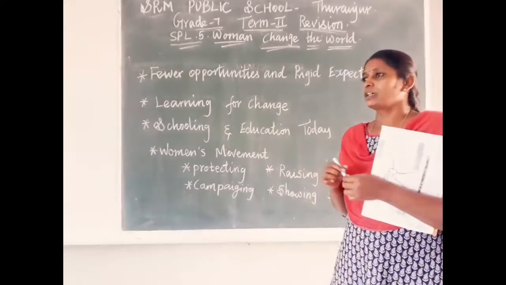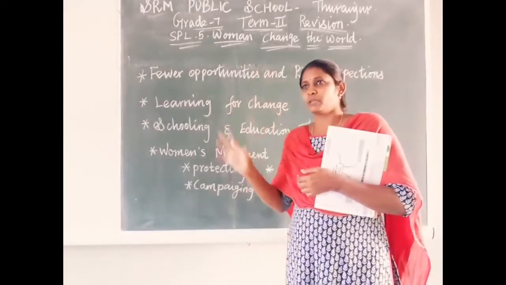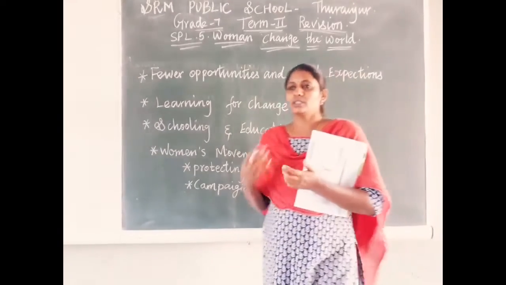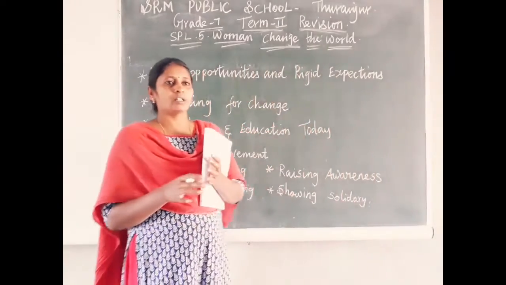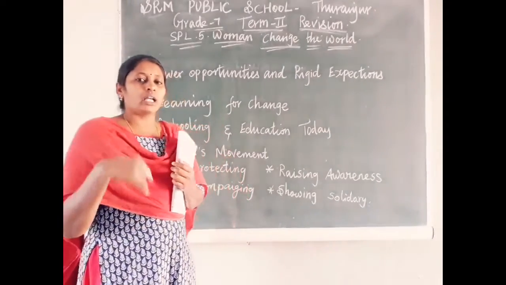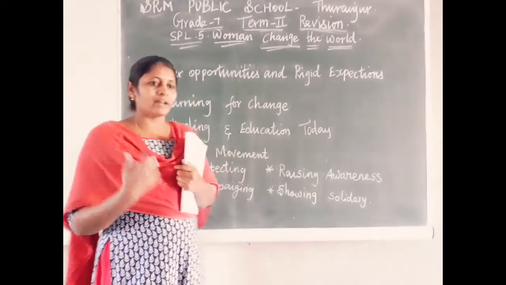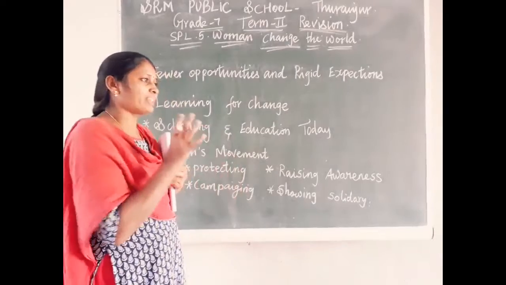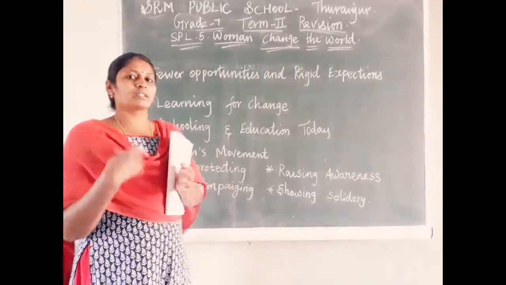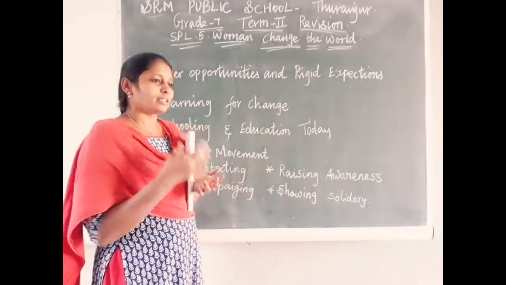In that lesson a teacher gave the children a task to draw some images like nurse, teacher, policeman, doctor. At that time the children drew, particularly for nurse, a female image, and for police they drew a male image. So in our society the people decide themselves. They have some stereotype, they fix some people for some particular work. Nurse means only ladies, teacher means only ladies, police means only gents, like that they fix.